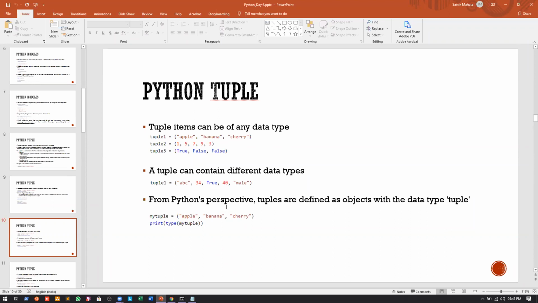Okay, and we have seen this. From Python's perspective, tuples are defined as objects with the data type tuple. Whenever we want to print the type using the type function, we can see that it's nothing but a class of tuple.